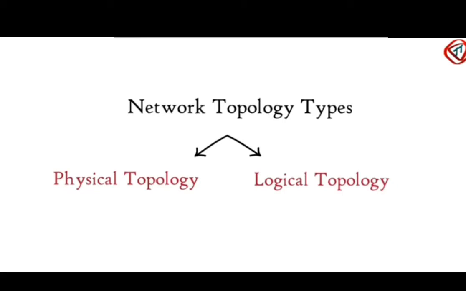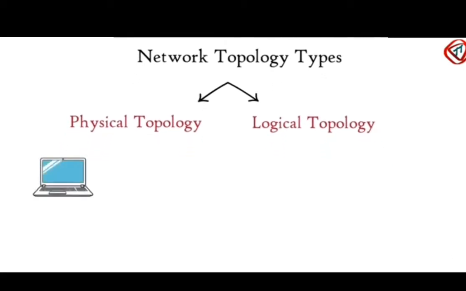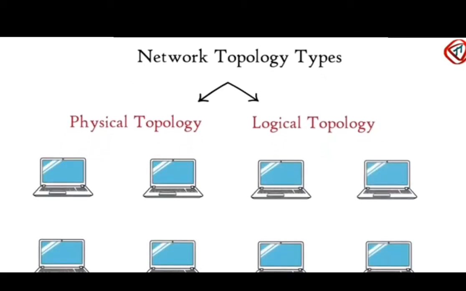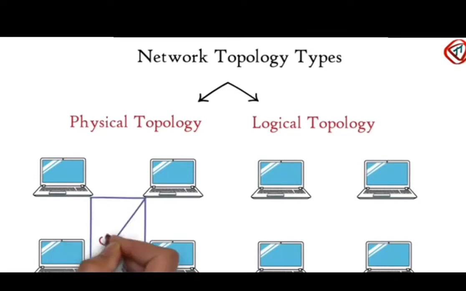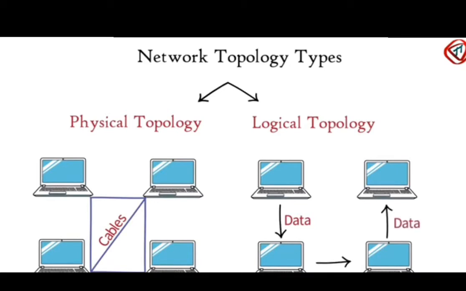Physical topology means when multiple computers are connected together in a network using cables, or we can say physical medium. That comes under physical topology. Logical topology means when multiple computers are connected in a network and how data flows between each individual node.